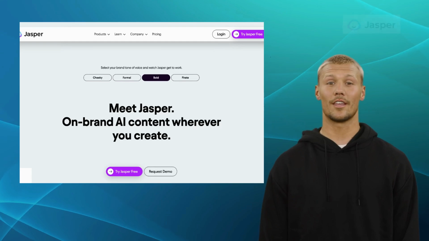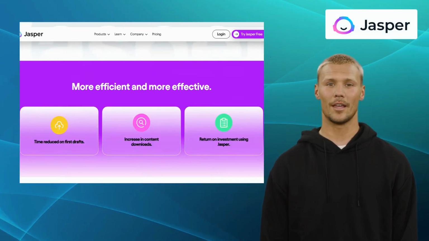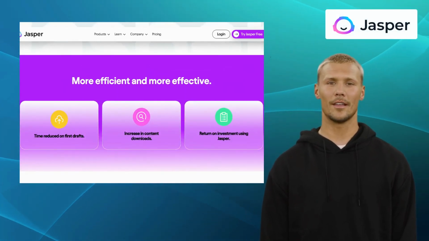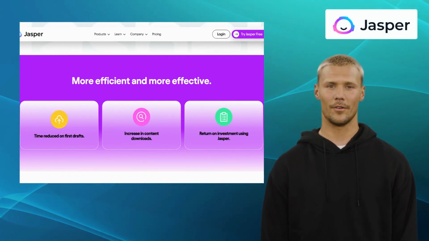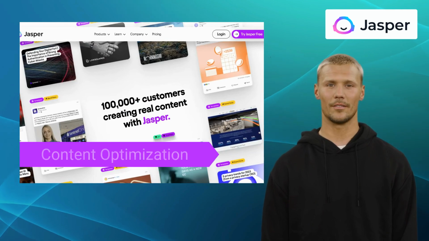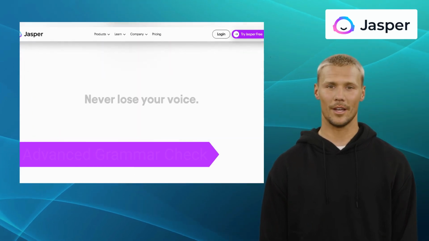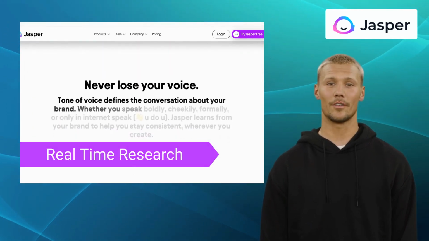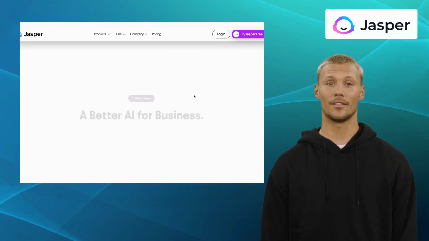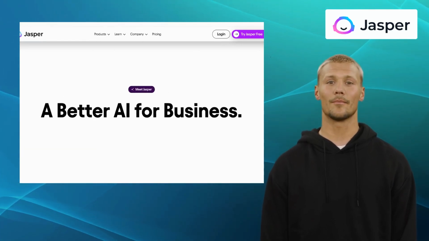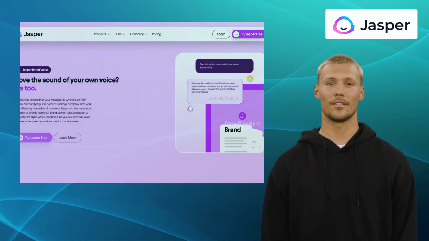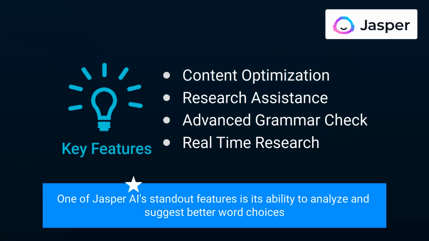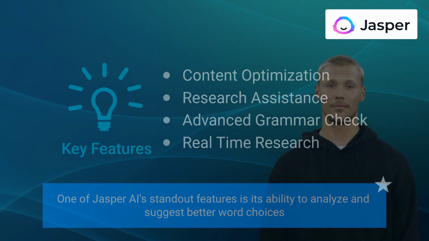Second alternative is Jasper AI. Jasper AI is an AI writing assistant designed to generate engaging, accurate, and well-researched content. It offers features like content optimization, research assistance, advanced grammar check, and real-time research. With its advanced features and intuitive interface, users can expect to streamline their writing process and produce well-crafted content with ease. One of Jasper AI's standout features is its ability to analyze and suggest better word choices.